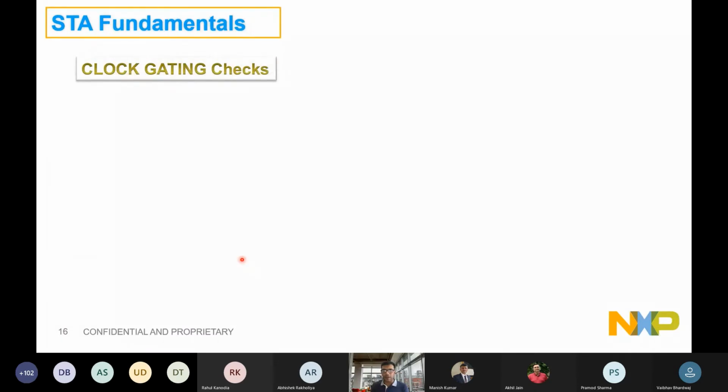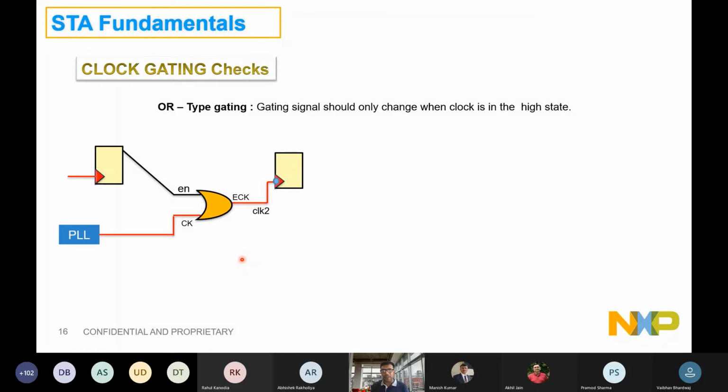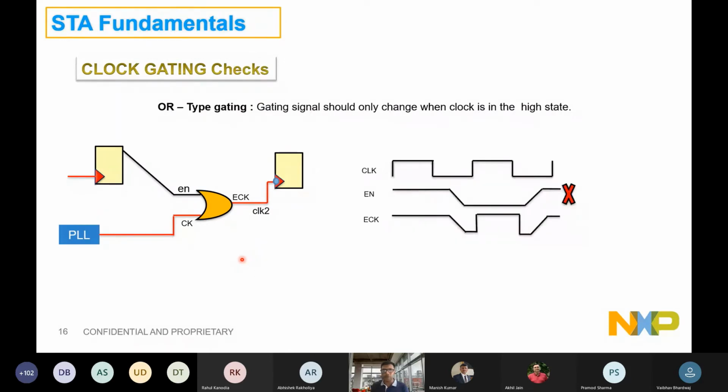Similarly, for an OR type gating, the fundamentals are reversed. An OR type gating is usually for the active low kind of signal, where enable going low means it is enabling the design. When enable is high, that means the clock is disabled. So for such an implementation, the OR type gating is used, and because it's OR type, it is in the reverse fashion. It should be triggered by a positive edge clock, and it should always be enabled or disabled during the rise edge of the clock, right? Just opposite to AND type gating.